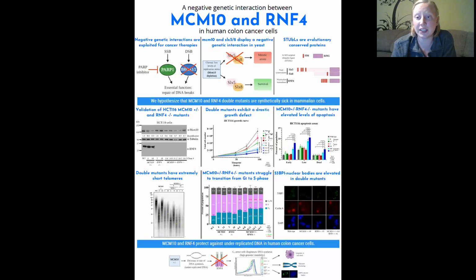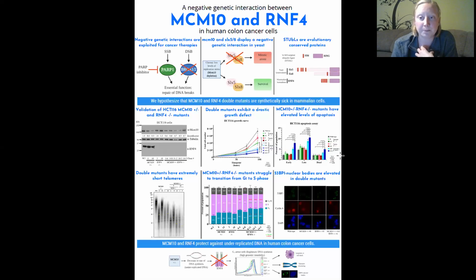And a couple things could contribute to this. One, the cells could have a significant alteration in their cell cycle profiles, or they could have an increase in cell death. So we decided to look at cell death by using a FACS apoptosis assay, where cells are stained with propidium iodide to stain dead cells and annexin V to stain apoptotic cells.